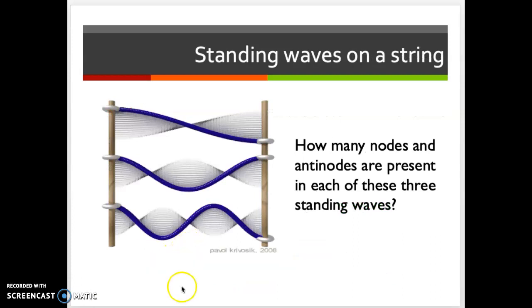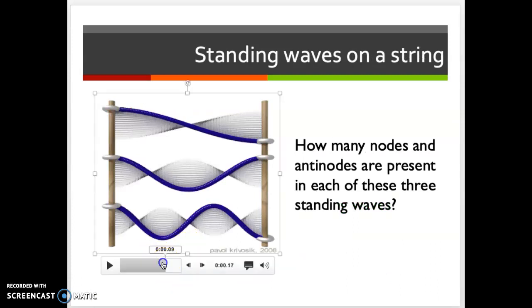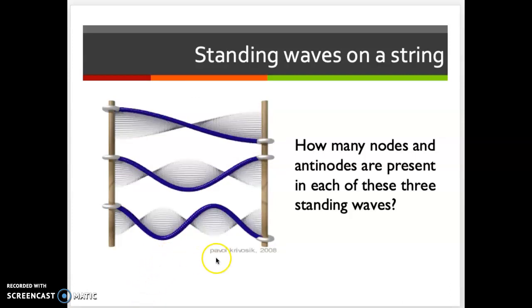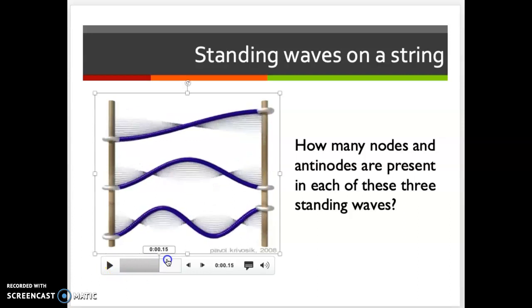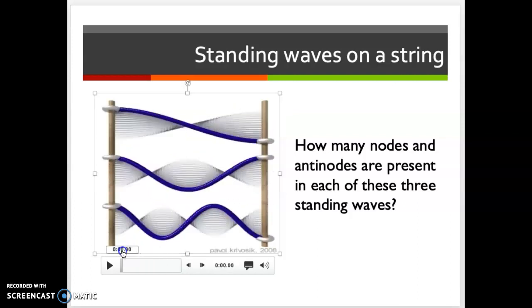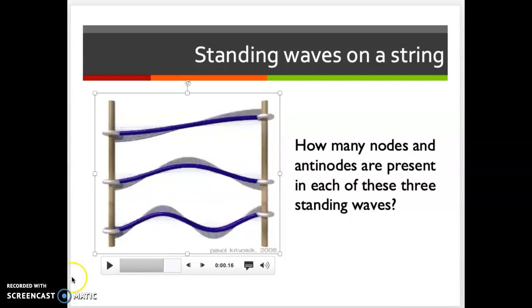Okay, here's another little image of this idea of standing waves. And I think I'll show you a video of this. Oh, there we go. Okay. So you can think about a jump rope or a string. And I'll show you a video of this.